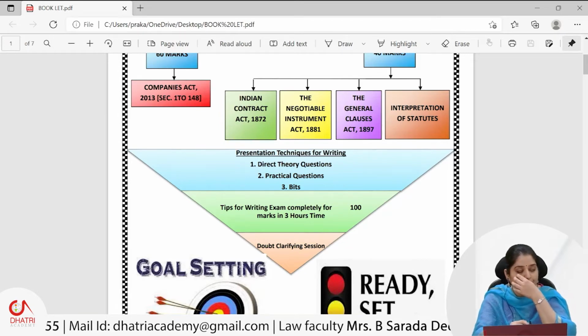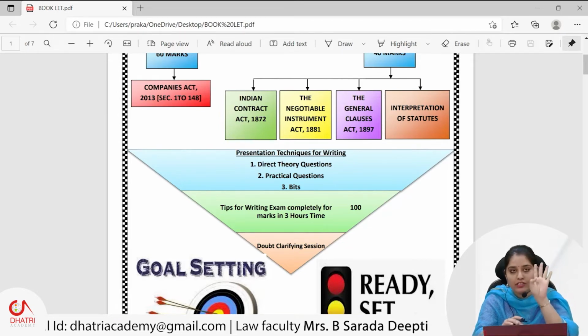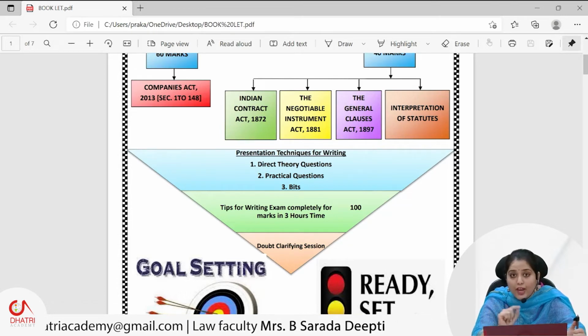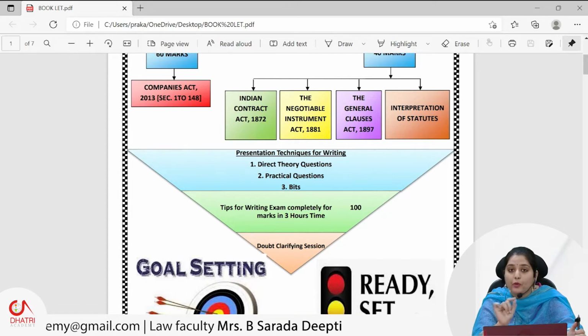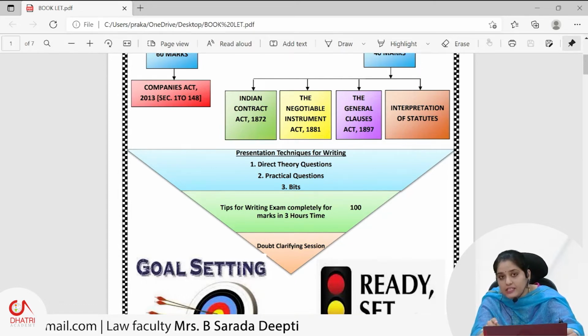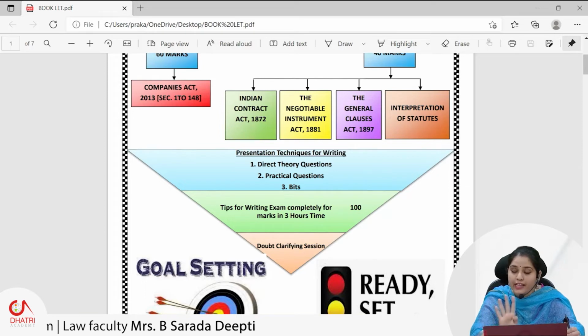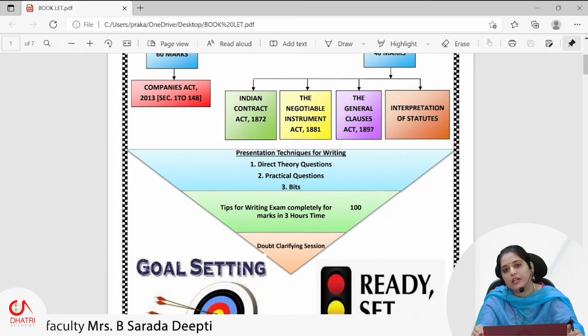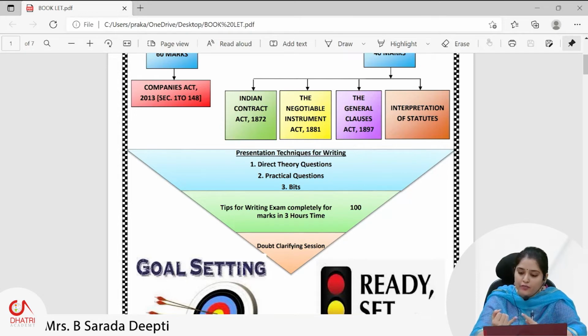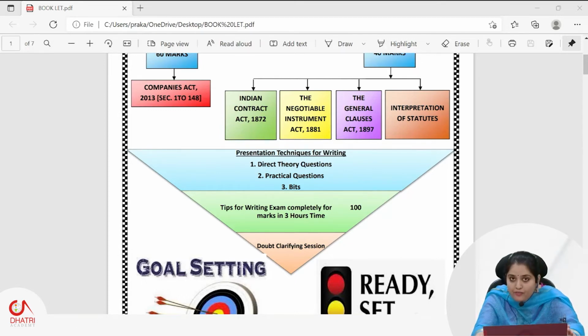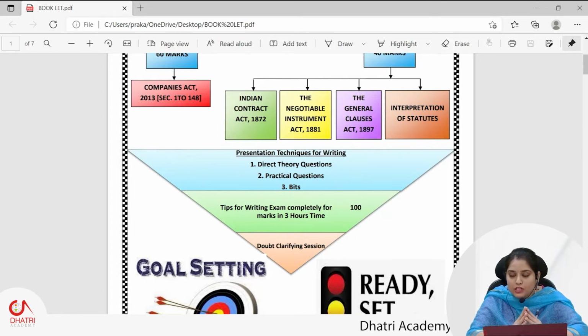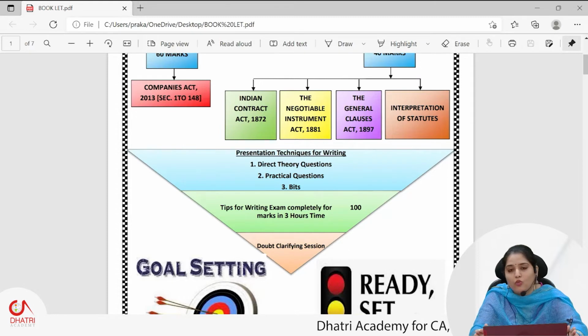Generally for a practical question, I will tell you to divide it into 4 parts. Number 1 is facts of the case. Number 2 is the provision relating to that case, number 3 is the analysis, and number 4 is the conclusion. If you present the practical case in these 4 parts, you would give your explanation in the analysis and quote the provision. Even if the conclusion is wrong, since you have written the provision and analysis right, you would score at least 60 to 70% marks. So your evaluation will not be completely judged on what conclusion you write.